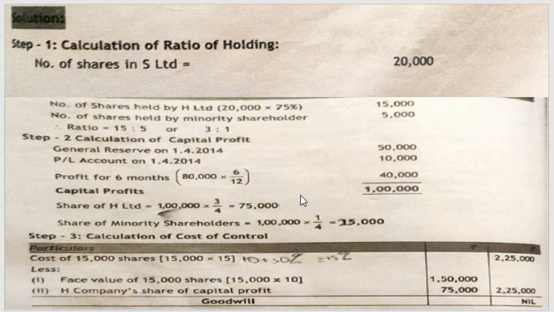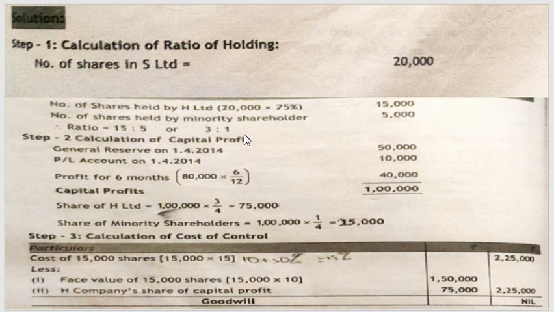So this profit will be divided in the ratio 3:1. How did you get this ratio? It is 15,000 shares of the parent company and minority shareholders is 5,000. So 15:5, which for simplification gives 3:1. 5 ones are 5, 5 threes are 15, so 3:1.